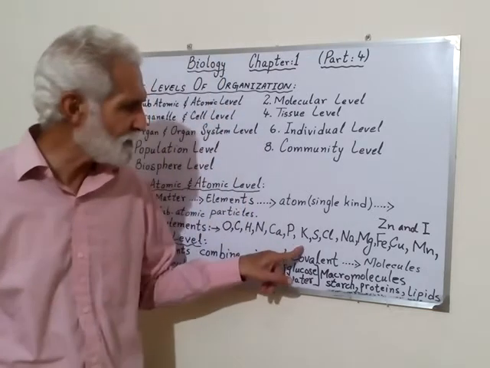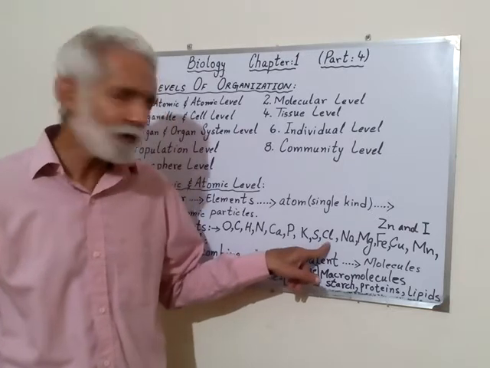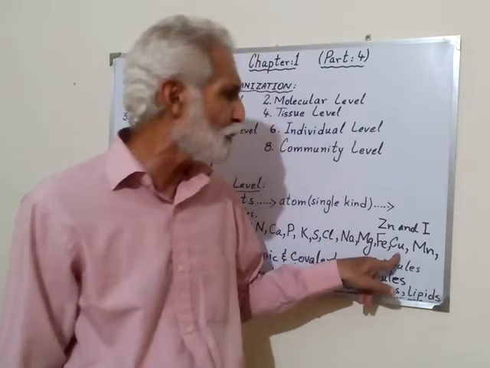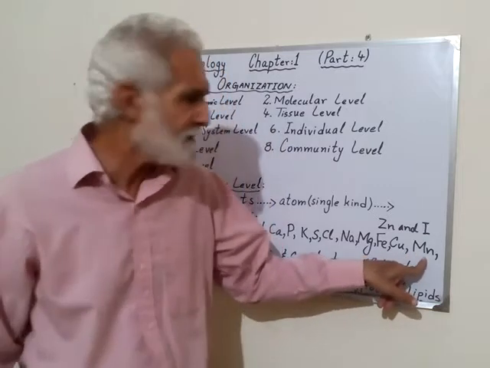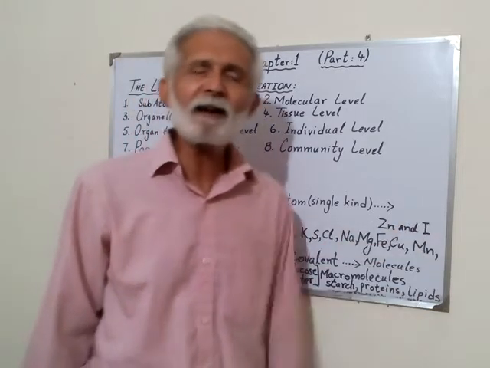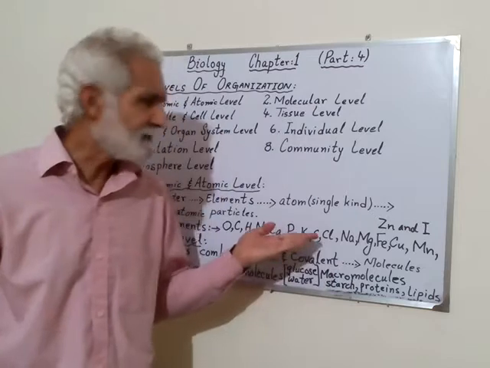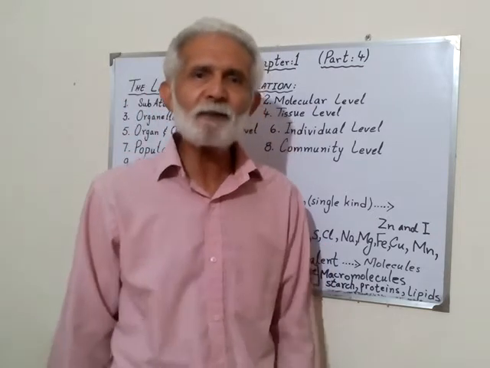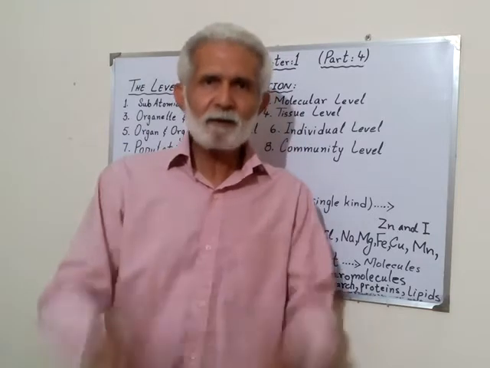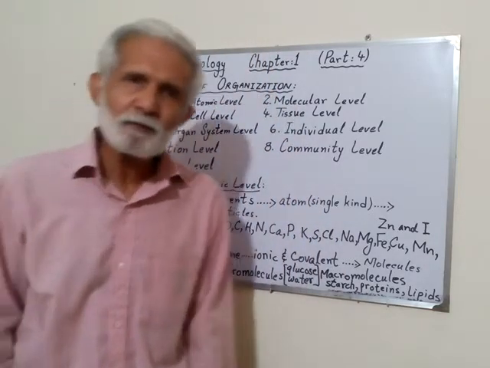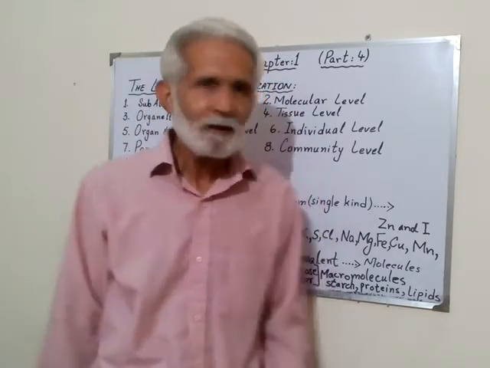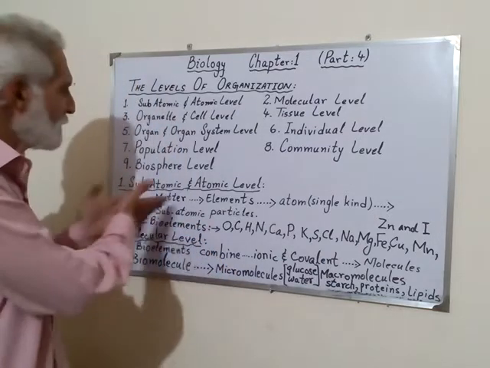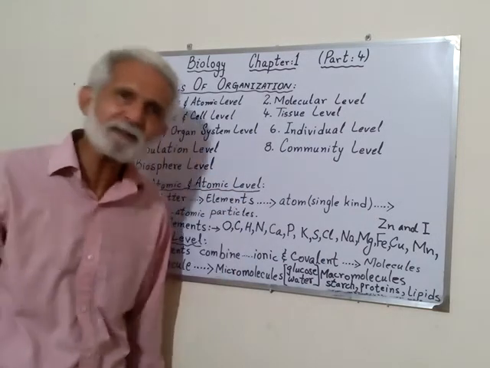Then comes K, potassium, S, sulfur, Cl, chlorine, Na, sodium, Mg, magnesium, Fe, iron, Cu, copper, Mn, manganese, Zn, zinc and I, iodine. All these, the rest of the bioelements, make 1% of the body mass of an individual. So these are called bioelements. This is what the subatomic and atomic level is.